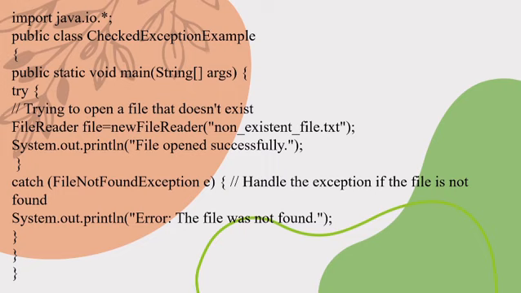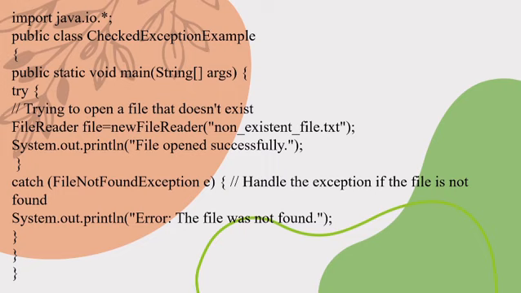The try block contains code that might cause an exception. FileReader file = new FileReader("non-existing-file.txt"). This line tries to open a file named non-existing-file.txt for reading.